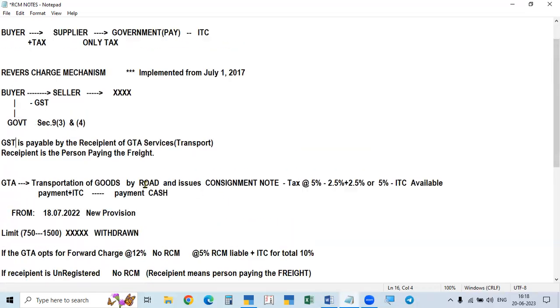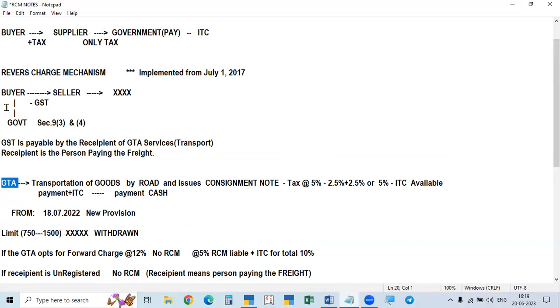Now, I am telling you about GTA service. What is meant by GTA? The meaning is Goods Transport Agency. We think any transporter transporting goods is called a GTA, but that is not so. All transporters are not called GTAs. Just beside our company, there are some autos which send goods to our buyer, but the auto is not a GTA. It is not a goods transport agency.